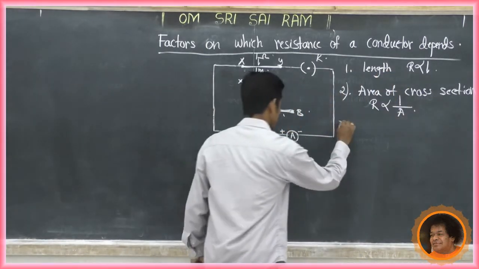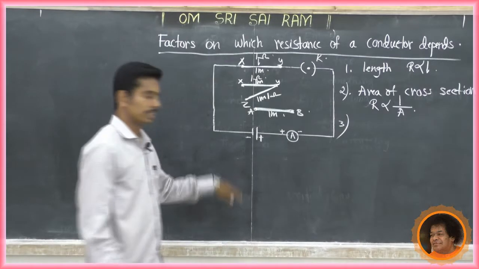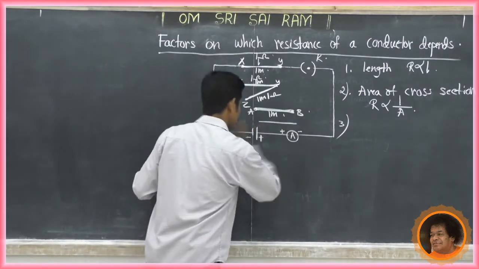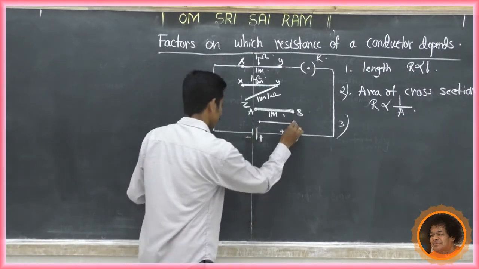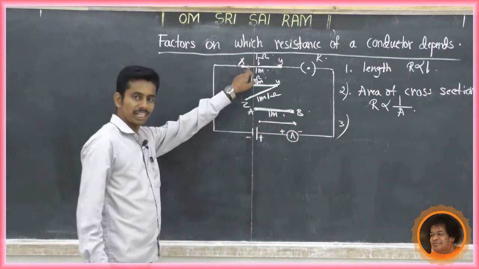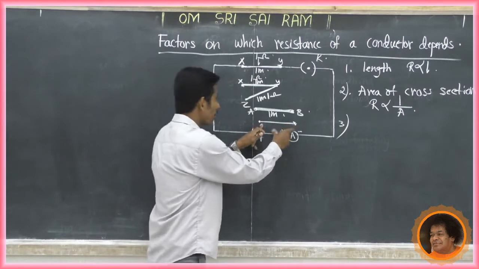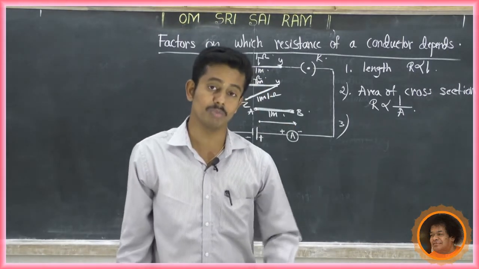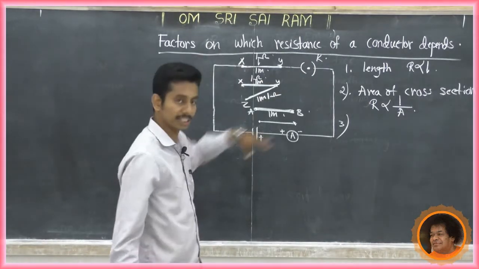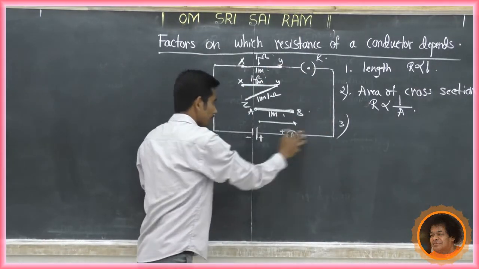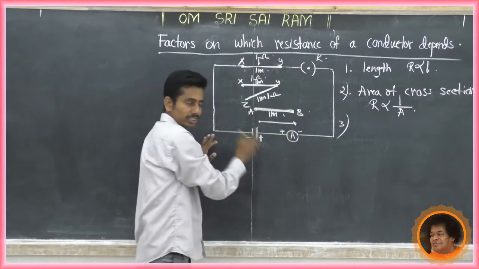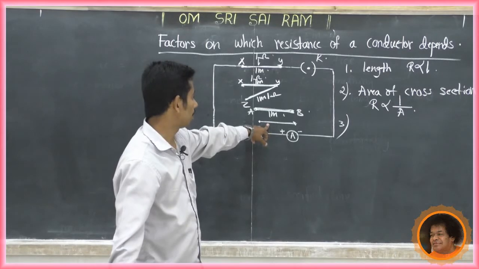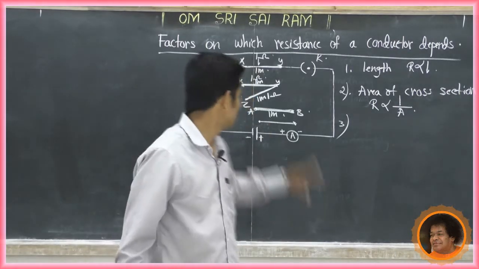Now the third factor is the nature of the material. Now there is a wire, but it is made from copper. Here it is nichrome. If I replace it with this copper wire in this circuit, a greater number of electrons, it means more charges, will flow through this circuit. So the maximum amount of current will flow through the circuit. Therefore, copper is a better conductor than nichrome.